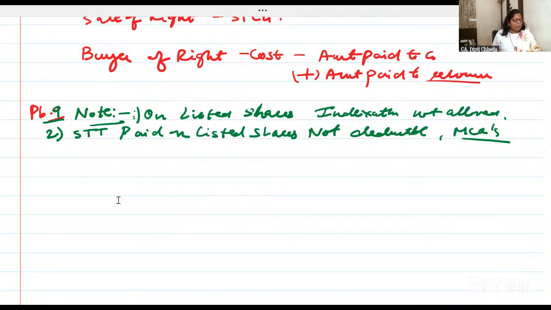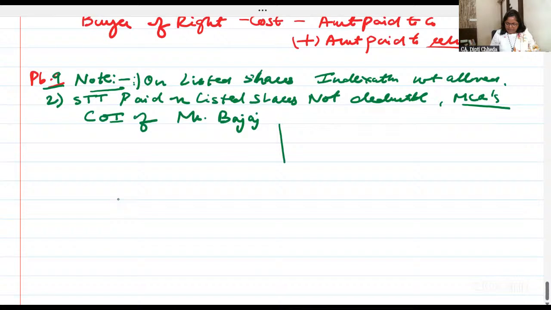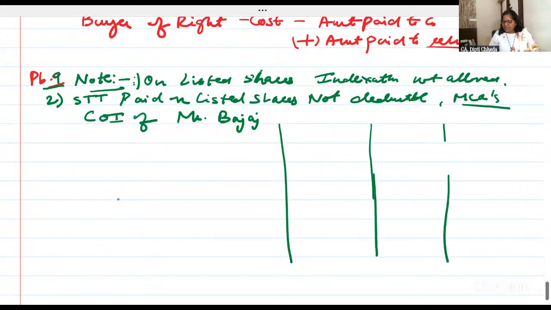So, the ninth problem we read that three kinds of shares were there. Computation of income of Mr. Bajaj. Did you read the problem or you want to read it again? Live chat is also on and Zoom chat is also on. And this material you all have taken printout from the Telegram.